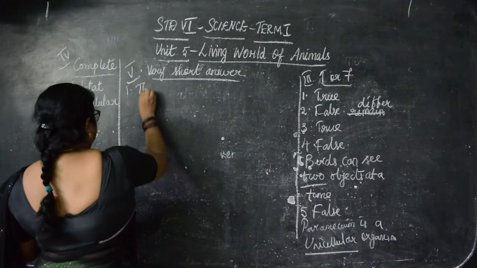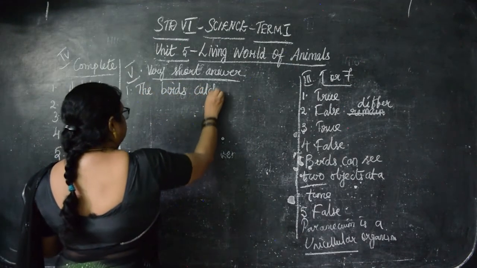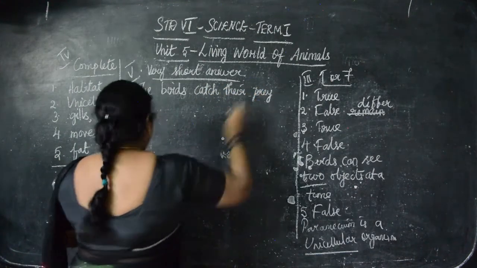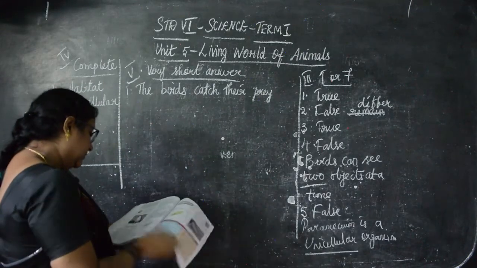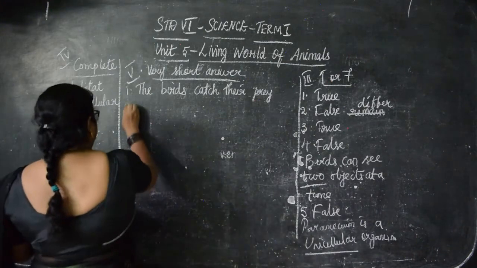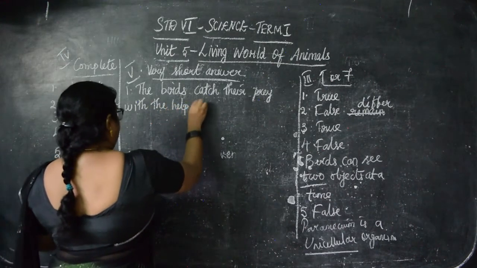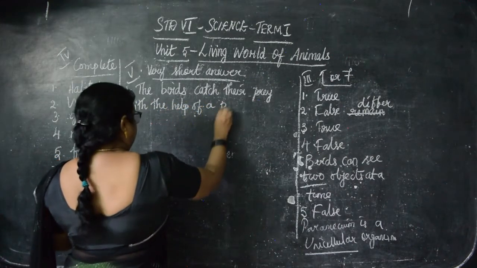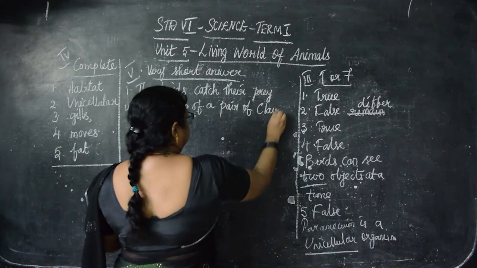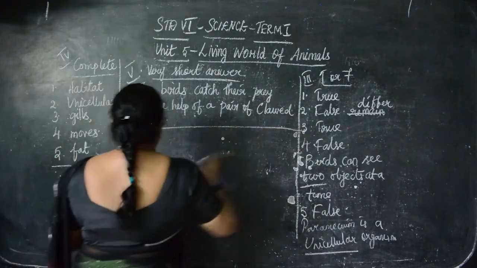The question is, how do the birds catch their prey? Take down in your classwork: the birds catch their prey with the help of a pair of clawed feet. You can see it on page number 79. Okay, children, this is the first answer.